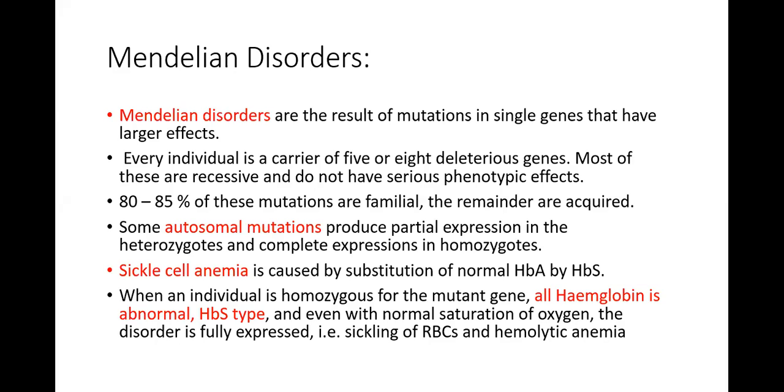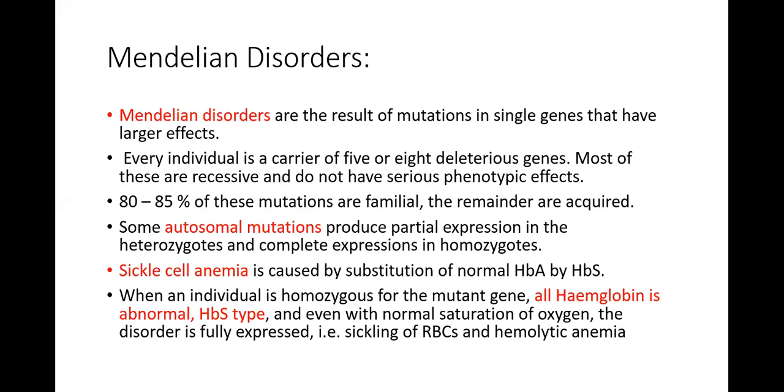Phenotype means when you are seeing the change in that person, and genotype is the change which is present in the genetic makeup. So because there are going to be defects in genes, but they are not going to be evident when you see a person. So that means they have no serious phenotypic effects. 80 to 85% of these mutations are familial. The remainder mutations are acquired.